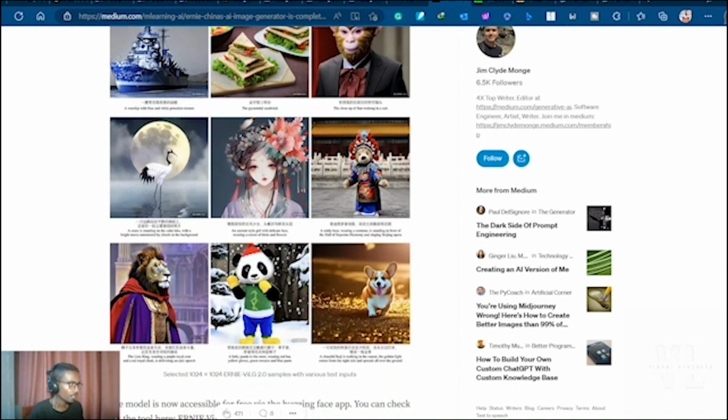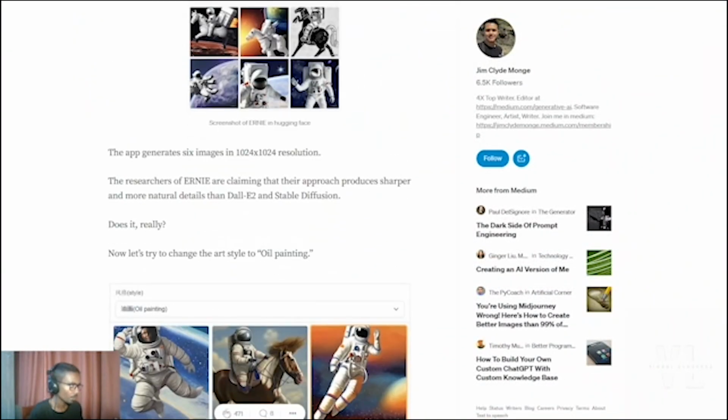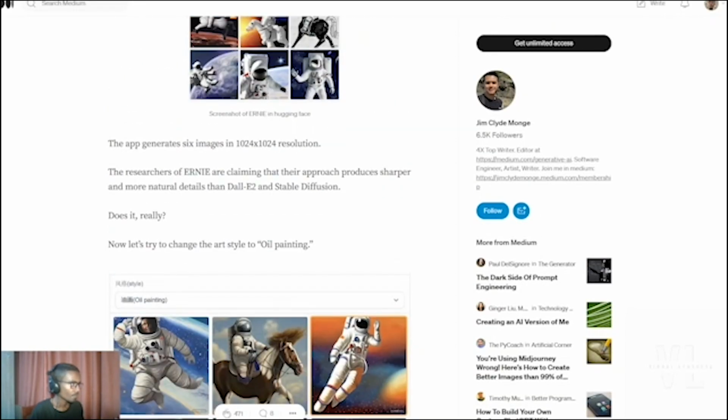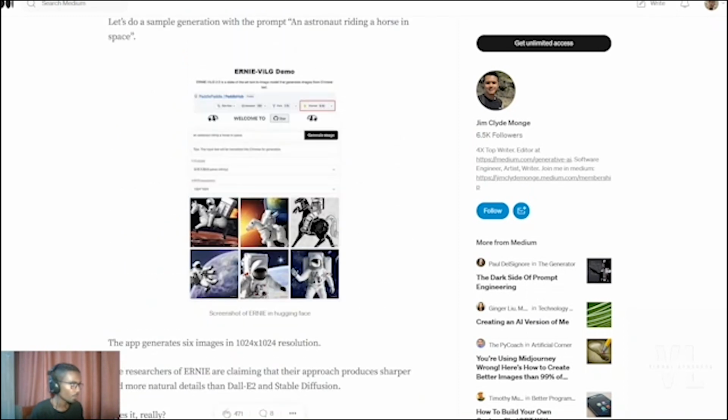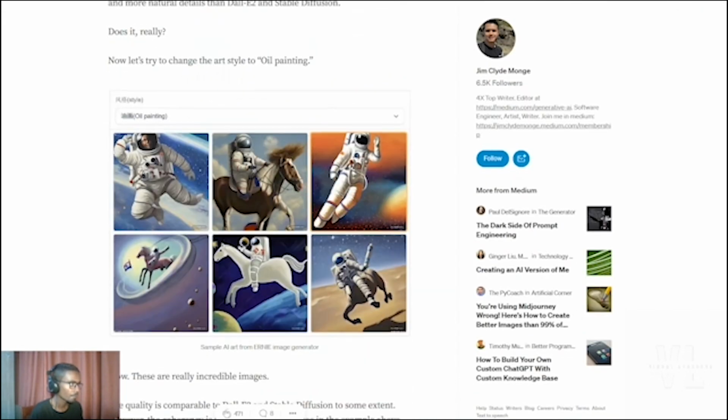While it's loading, let me give you some more information about the model here. So if you want to use the oil painting style, then these are some of the images that are created by using a prompt, which is an astronaut riding a horse in space.